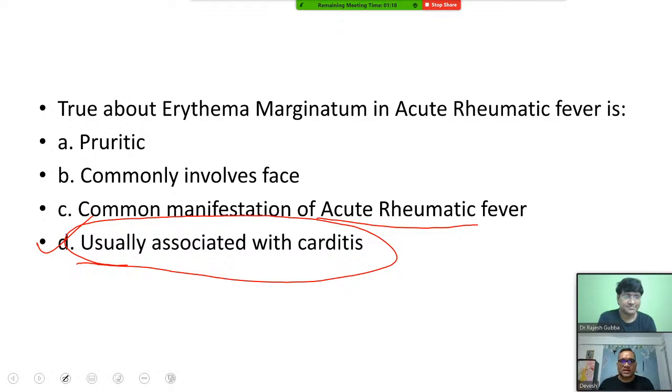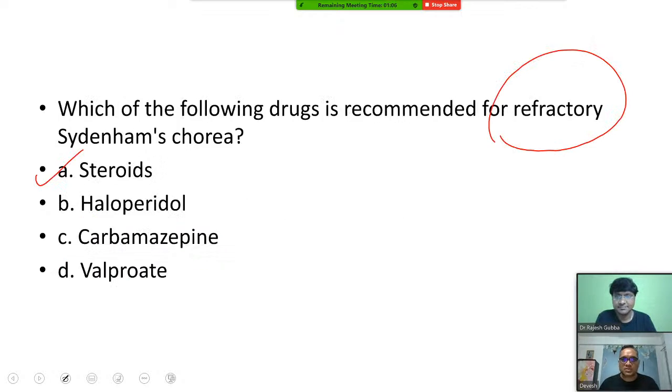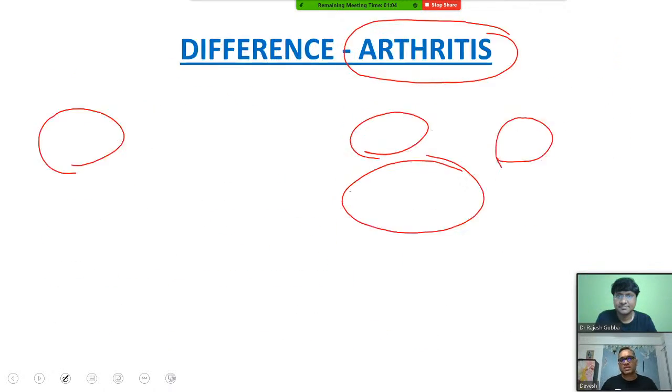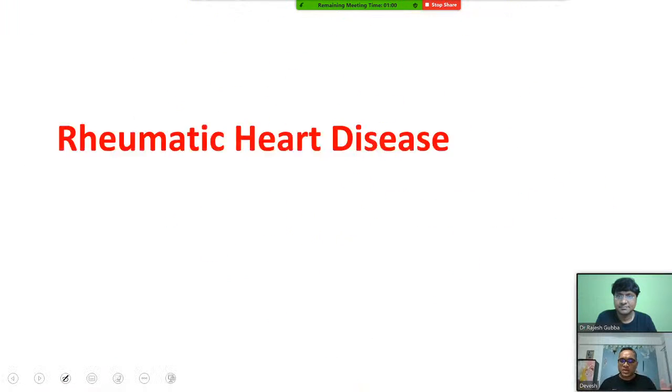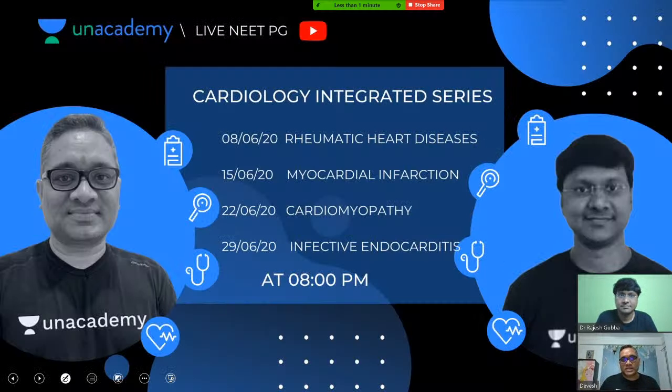Yeah, so that was a very fine interaction and fine explanation by Rajesh sir. And this is going to happen every week. Next week we are coming up with the next topic. I request all of you students to share this with your friends so that the maximum number of students can benefit from here. And we will incorporate more interesting cases in future also for the discussion, right?